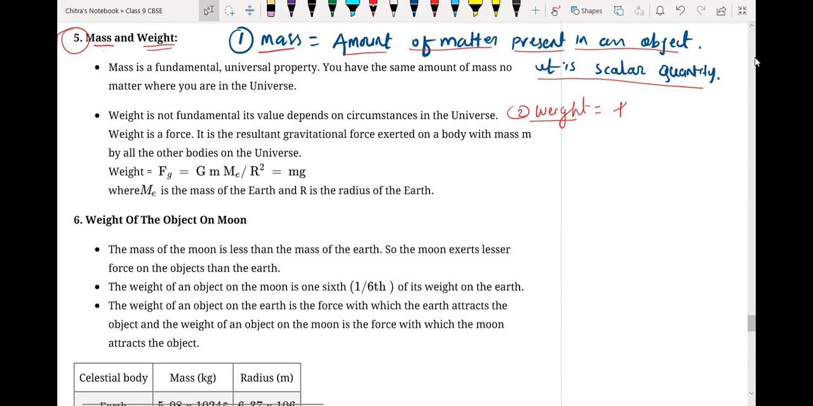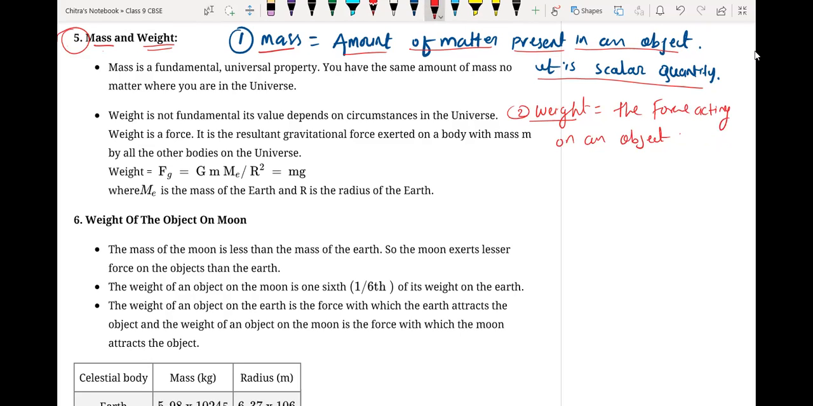So what is weight? Weight is the force acting on an object due to the force acting on an object.